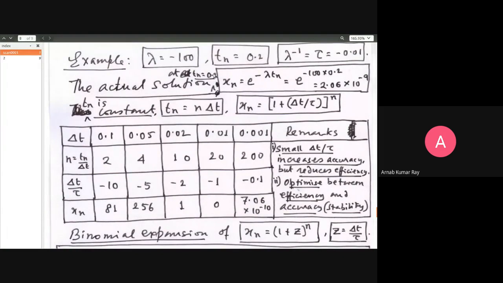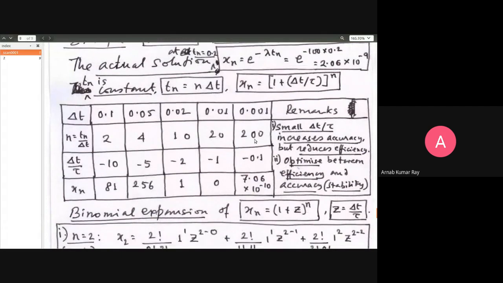Whereas if you take a large step size, you can afford to take a small number of steps. Step size is delta t, n is the number of steps. So small delta t by tau will increase the accuracy but reduce the efficiency, because now you'll have to do more work. Iteration will be more. So you have to optimize between efficiency and accuracy.